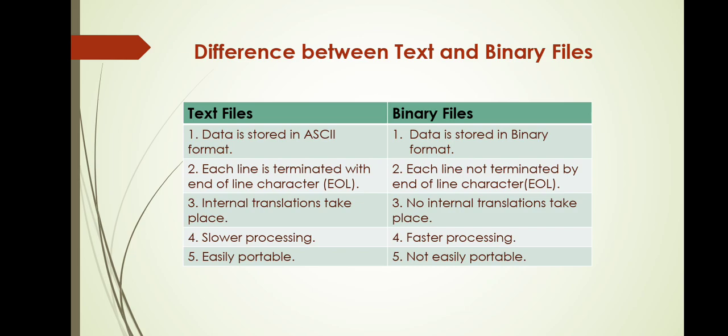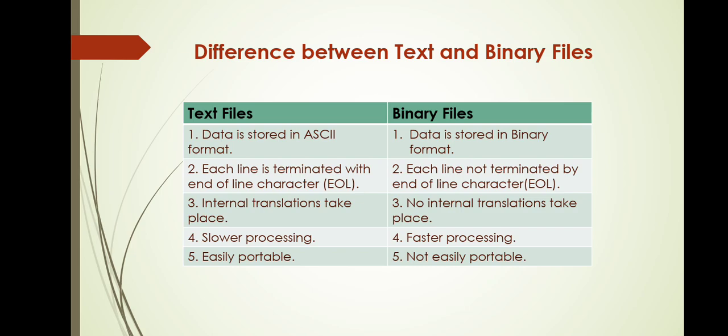Because of this internal translation, text files are slower as compared to binary files. And since the binary file stores the data in binary format, and that binary format is machine dependent, binary files are not portable, whereas text files are portable. So this was the difference between a text file and a binary file.